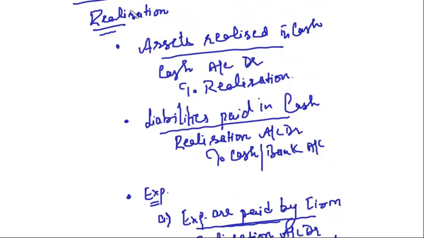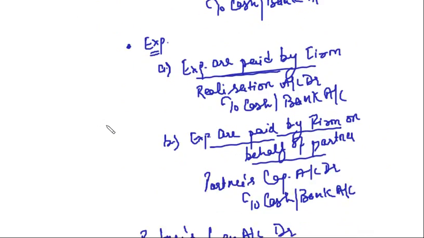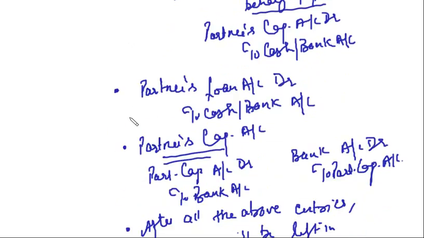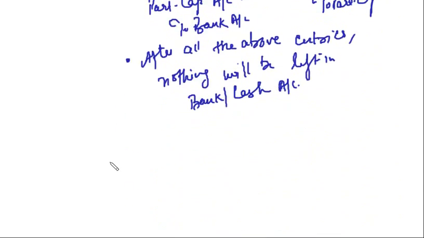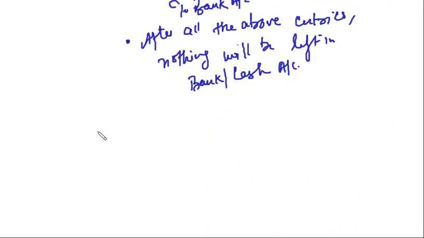We have done it in order. First we discussed about realization. There we discussed about realizing assets, paying liabilities. Then we discussed about the funds, workman compensation fund. Then I said all the reserves will be transferred to partners' capital. Then we discussed the various cases of realization expenses. Then we discussed about partners' loan and then partners' capital. After all the above entries, nothing will be left in bank or cash account.